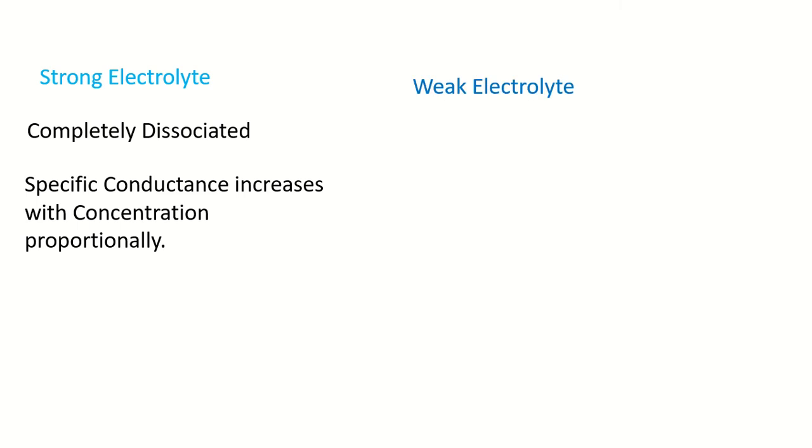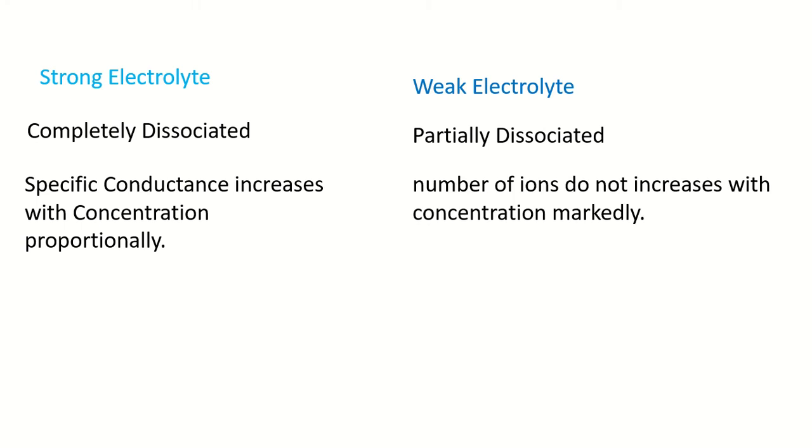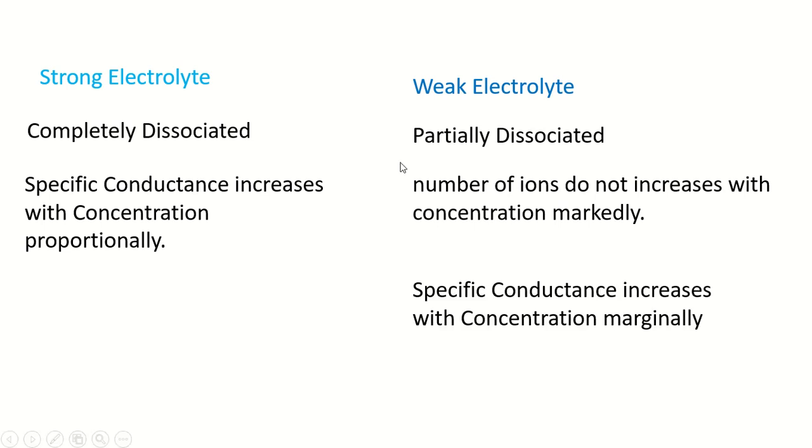But in the case of a weak electrolyte, it is partially dissociated. Hence, the number of ions does not increase appreciably with concentration. Hence, in the case of a weak electrolyte, the specific conductance does not increase with concentration markedly, it increases only marginally. Now, focus on equivalent conductance.